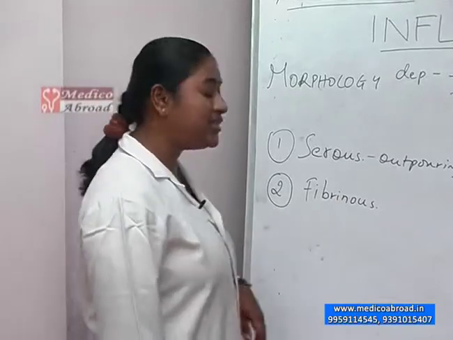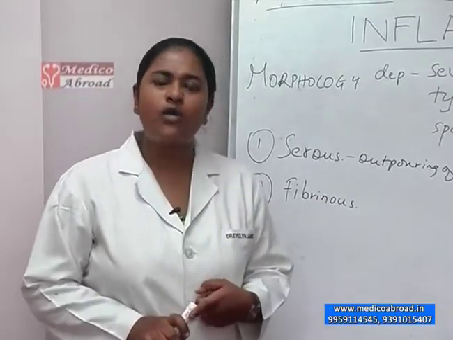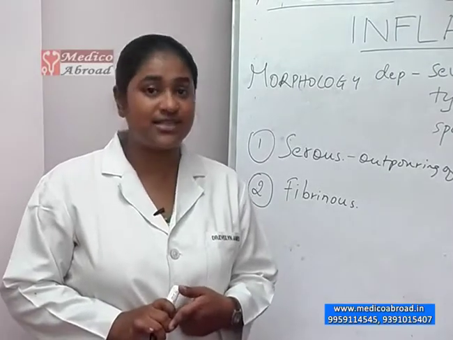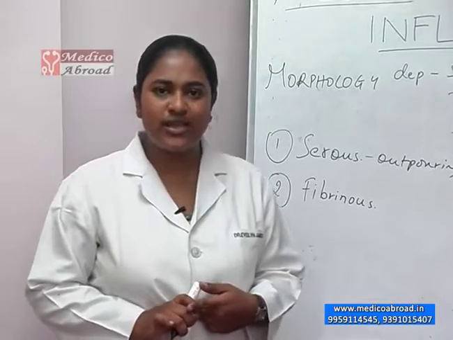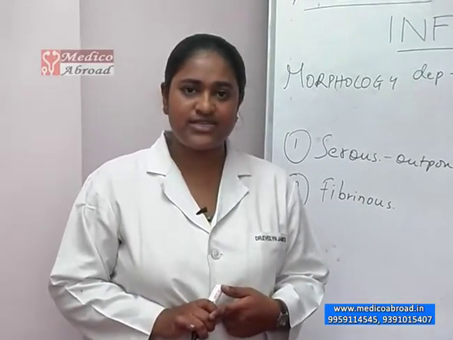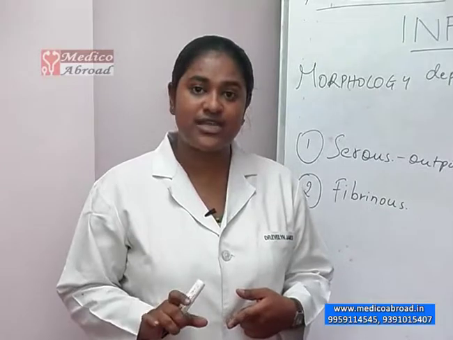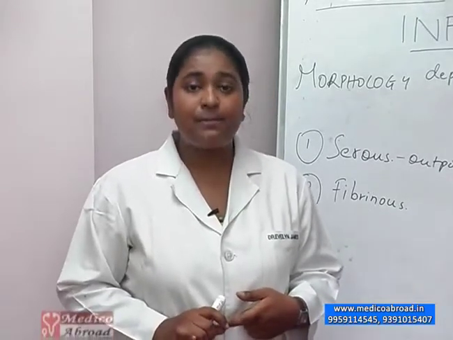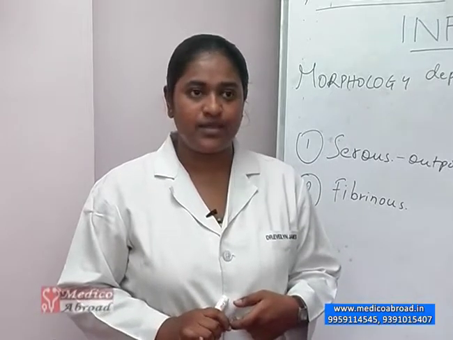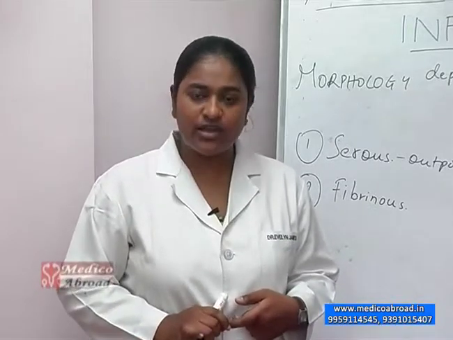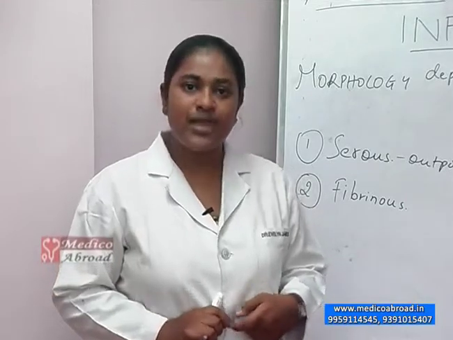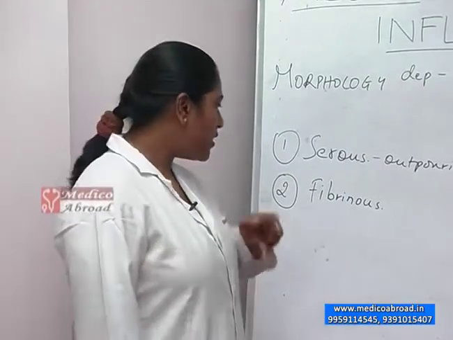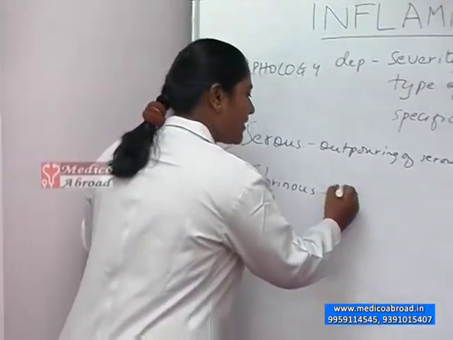The second type of acute inflammation is the fibrinous type. This occurs when the injury is very severe or when there is an underlying procoagulant state, like in cancers. Here the vascular injury is very severe. Because of this, larger proteins may extravasate from the blood into the extravascular tissue. For example, plasma proteins like fibrinogen. These fibrinogen molecules are converted to fibrin, and during the resolution of fibrinous inflammation, two things may occur. One, it may completely resolve,